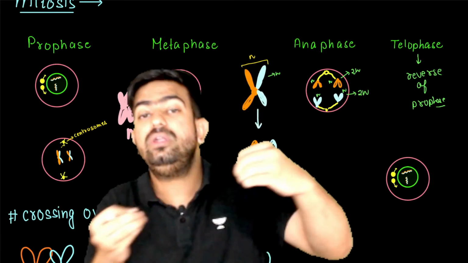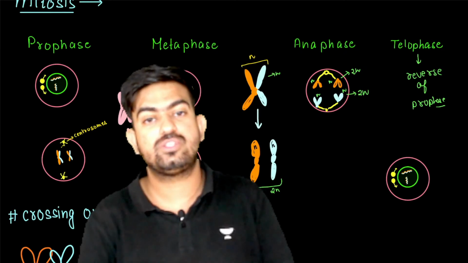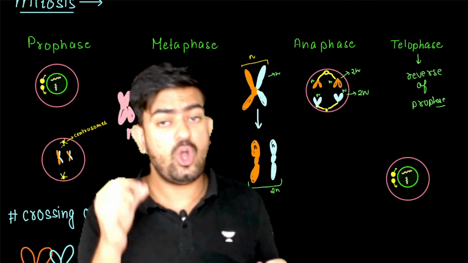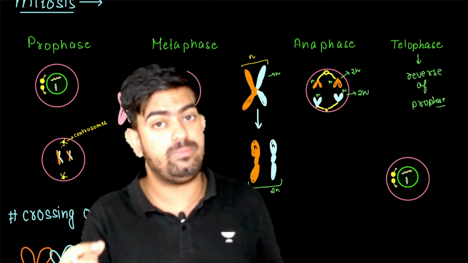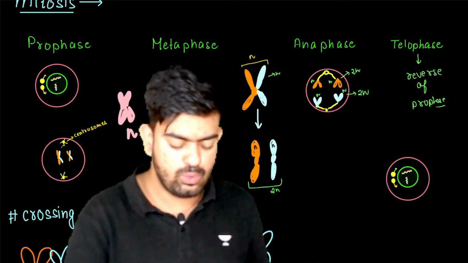They will be pulled by the spindle fiber, and the spindle fiber is going to separate the chromatids, giving rise to 2 chromosomes.